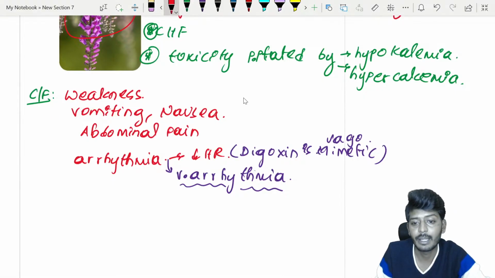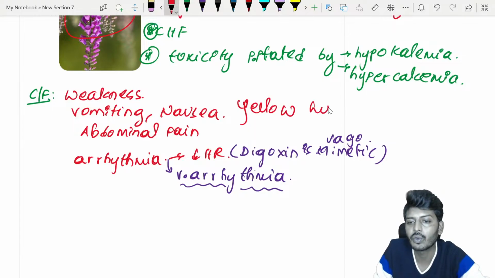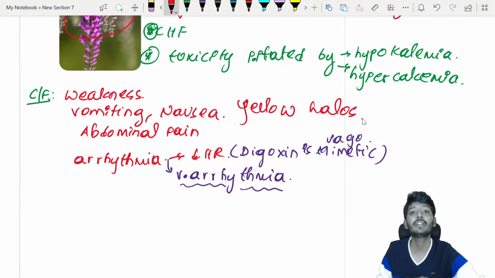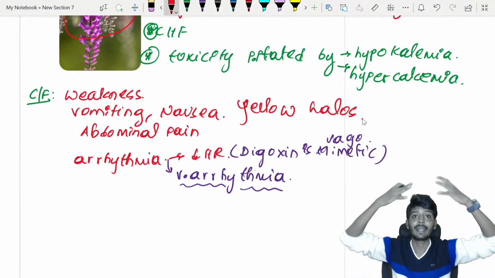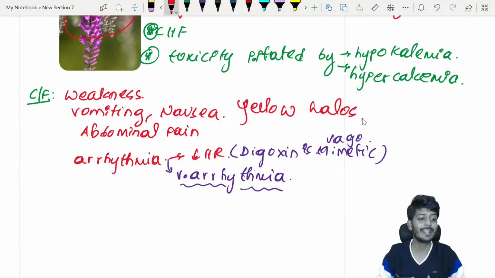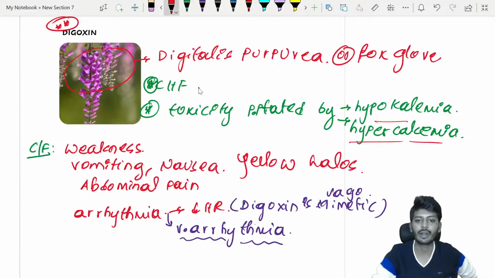And more importantly, the person can also have a very unique feature, that is yellow halos. The patient will say as if he is seeing a star or some yellow color light around him. Such a feeling can be present. That can be seen with digitalis toxicity only, precipitated by hypokalemia and hypercalcemia. And the drug is used in congestive cardiac failure.